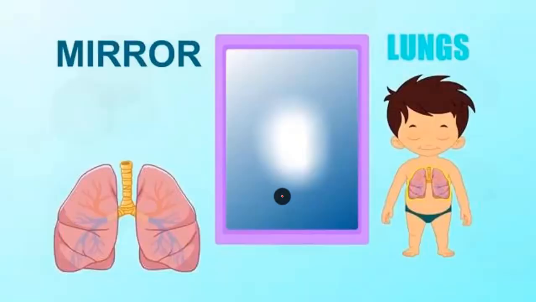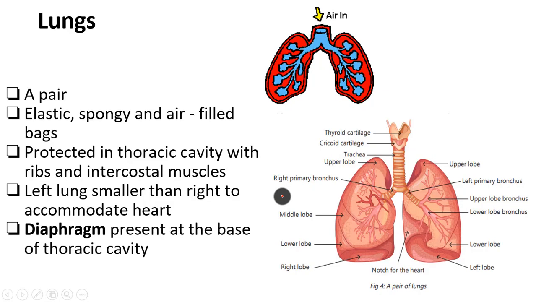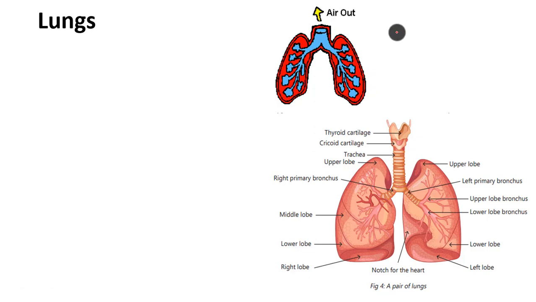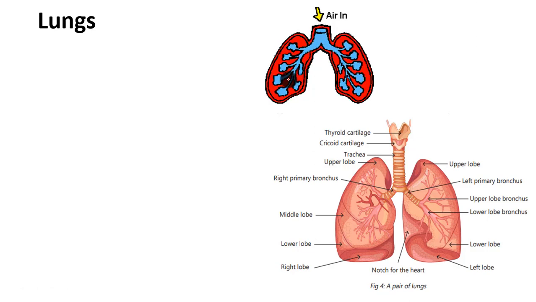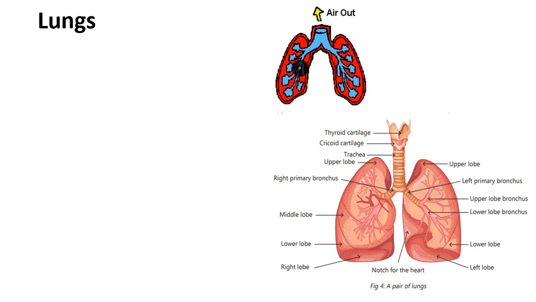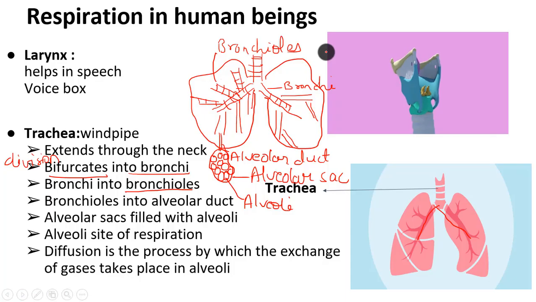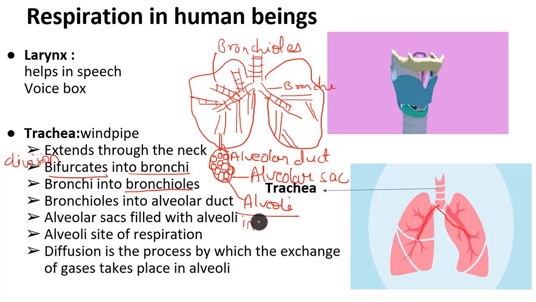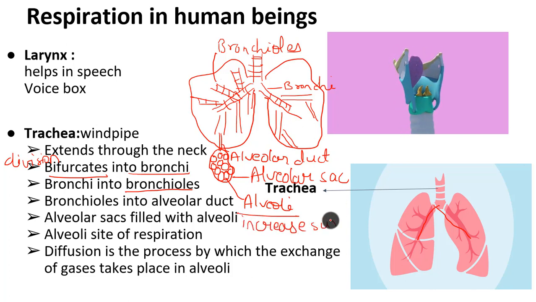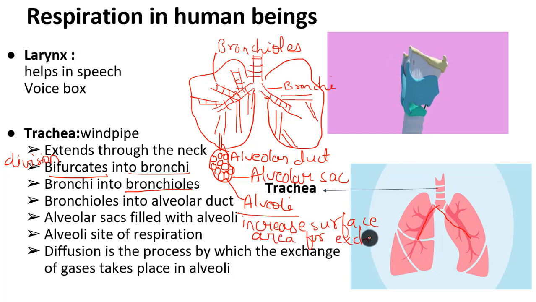So what will happen in your lungs, if I want to show you in detail? You can see here, there is a trachea, bronchi, bronchioles, and finally you will have an alveolar sac. Inside the alveolar sac you will have the grape-like structures which are said to be alveoli. So you have millions of alveoli in your lungs, which increase the surface area for exchange of gases. Why are these alveoli present? To increase the surface area for exchange of gases, right?